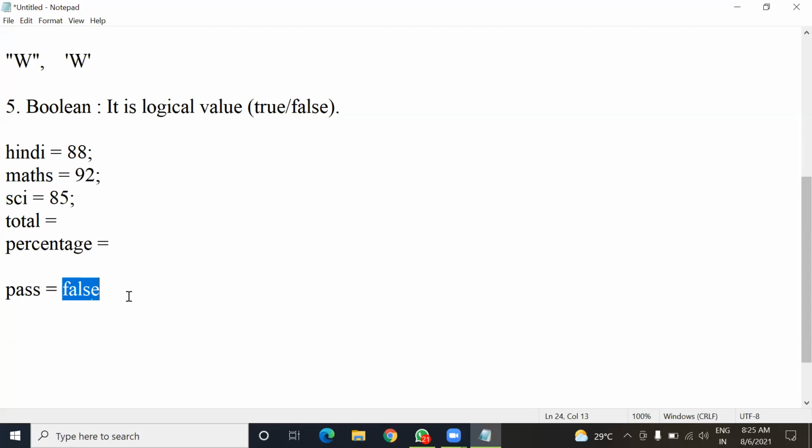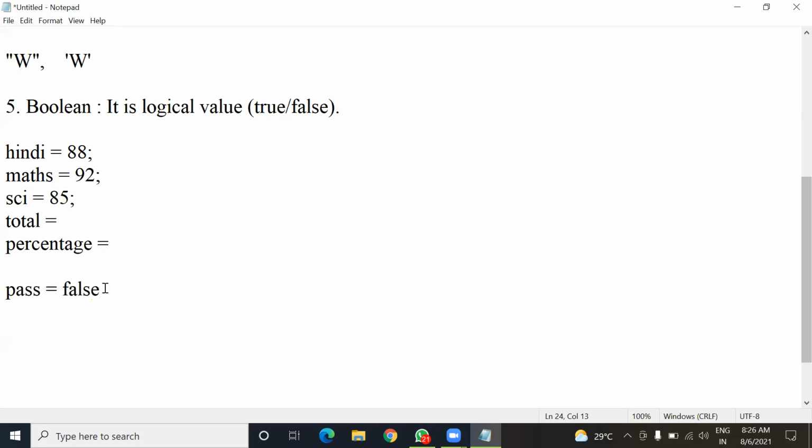No. Again, I'll have to write further instructions so that true will be considered as pass and false will be considered as fail. This pass or fail will be decided on the basis of the true or false value only.